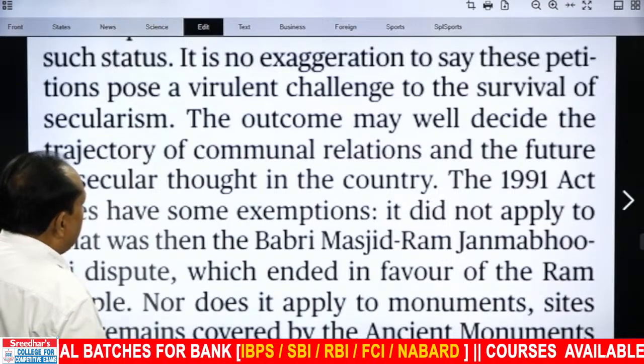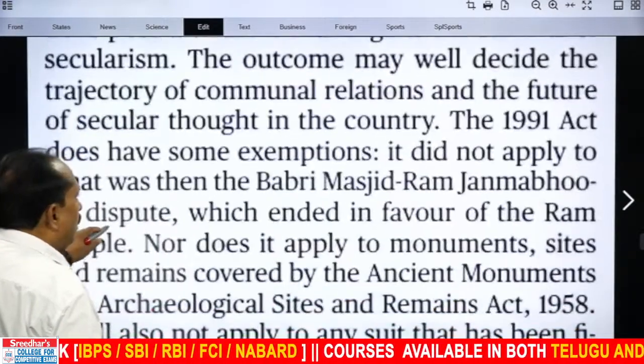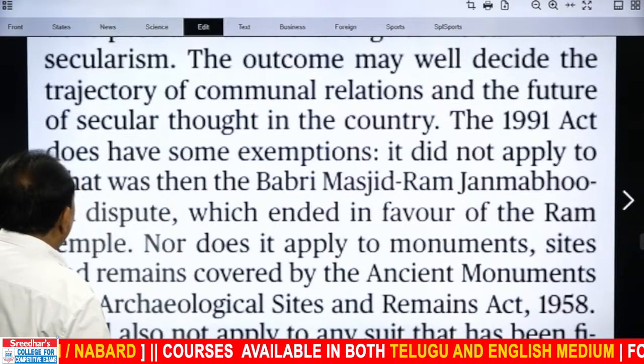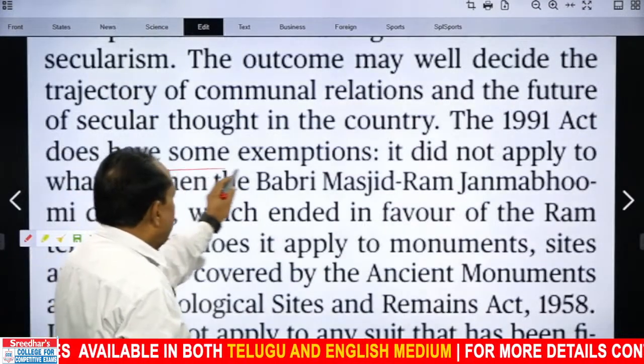It is going to make a tremendous impact, huge impact, profound impact. Now it talks about the 1991 Act. The 1991 Act does have some exemptions. As I said, there is an act.